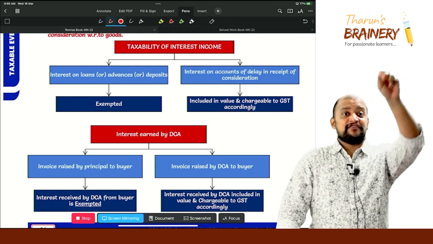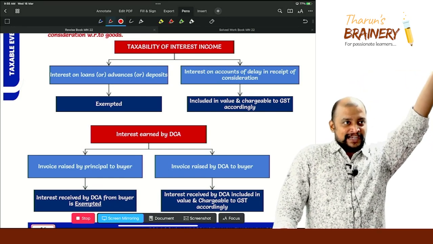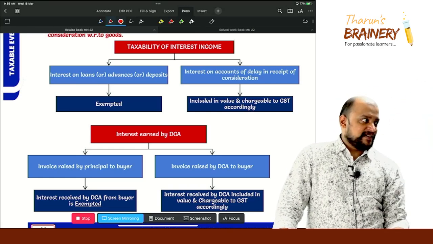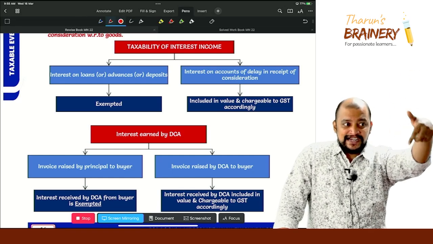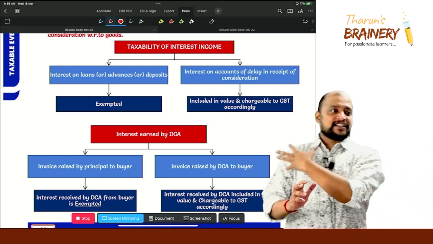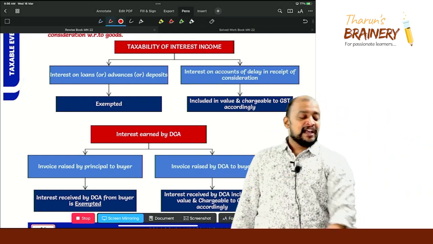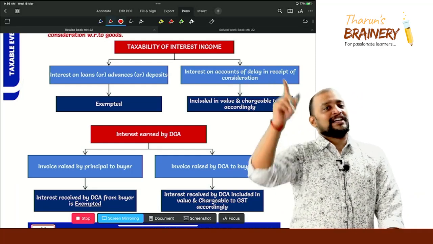It depends upon the value of the original supply. If the original transaction is exempted, this interest for delay in receipt of that is also exempted. If the original supply is taxable, this interest for delay in receipt of consideration is also taxable. That's why I did not say taxable or exempted. I said included in value and chargeable to GST accordingly.